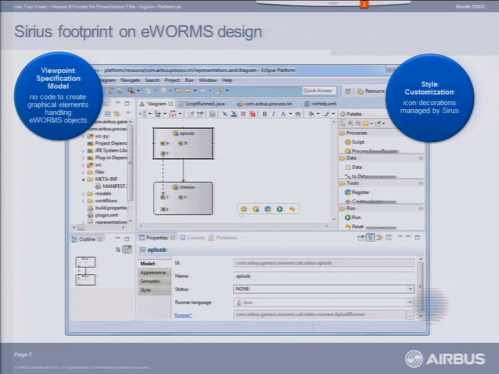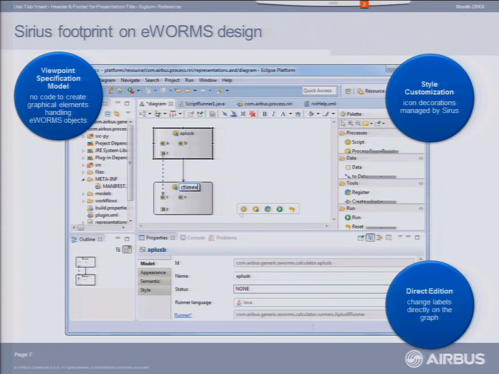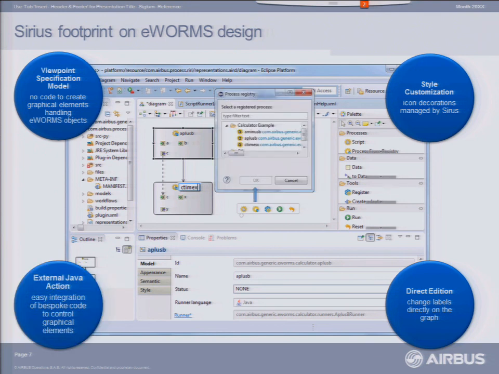We've got direct edition of the labels, all those nice features of Sirius that you have probably seen shown several times at the workshop. But also Sirius allows us very easily to connect external Java actions, so that on some graphical elements you can decide to plug in your own widgets. Okay, so that's it for the slides.